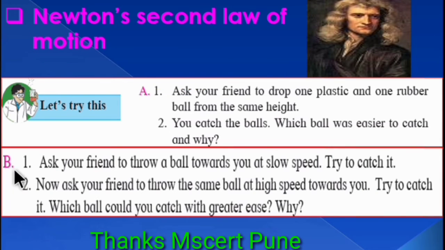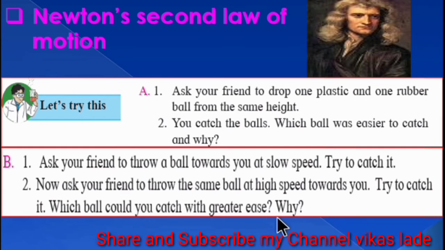B1. Ask your friend to throw a ball towards you at a slow speed. Try to catch it. Second, now ask your friend to throw the same ball at high speed towards you. Try to catch it. Which ball could you catch with greater ease? Why? Answer: the ball at slow speed could be caught with greater ease relative to the ball at high speed. A ball with slow speed produces less impact than a ball with high speed.